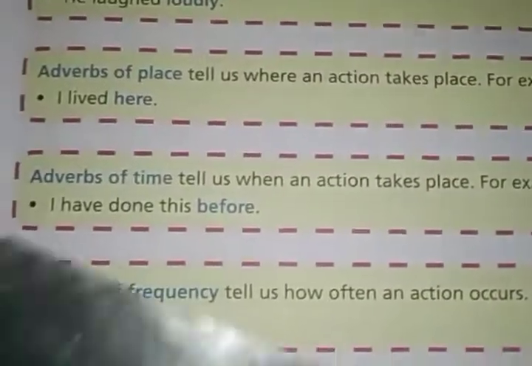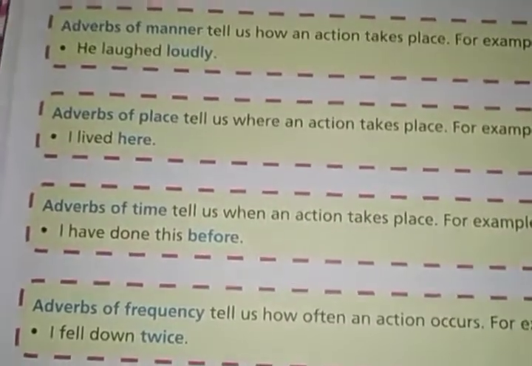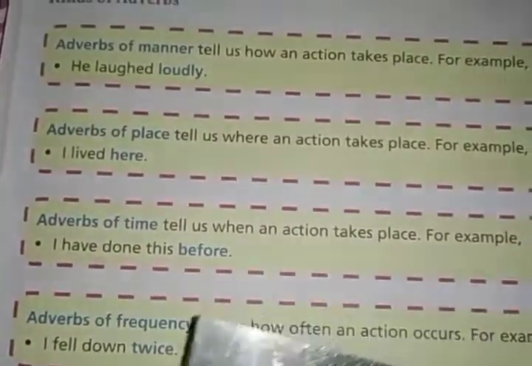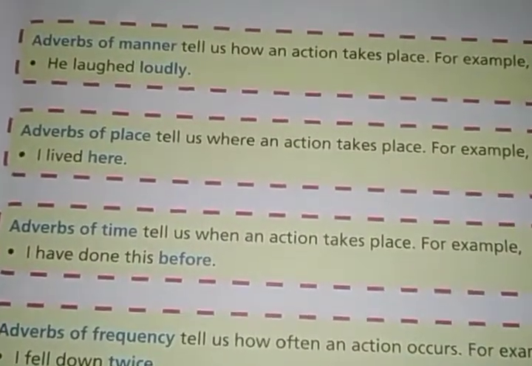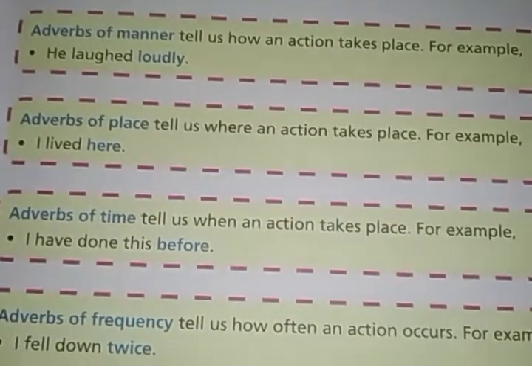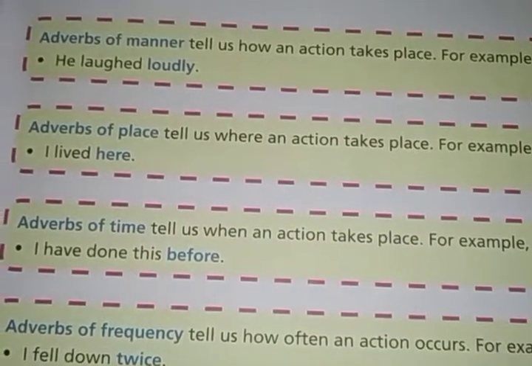So after that, adverbs of time tell us when an action takes place. कब हो रहा है, कब. The adverbs of time tell us about the time of the action. कोई काम कब हुआ है उसका टाइम बताता है adverbs of time.